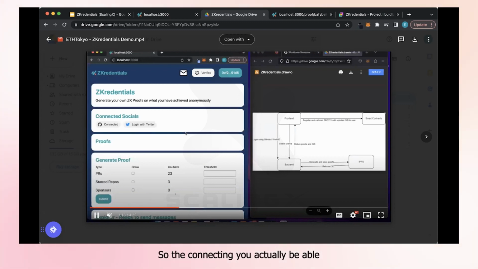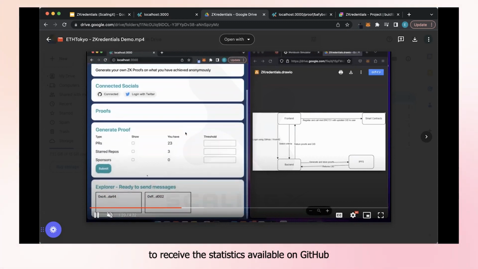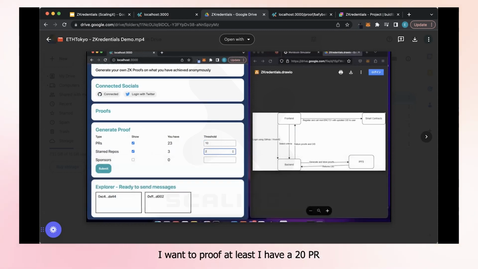After connecting, you'll be able to receive the statistics available on GitHub. We pull them via the GitHub GraphQL API. From there, you can say what you want to show. If, let's say, I don't have sponsors, I don't show sponsors. I have PRs, so I want to show my PRs, or a certain number of PRs. Do I want to prove I have at least 20 PRs or at least 10 PRs?